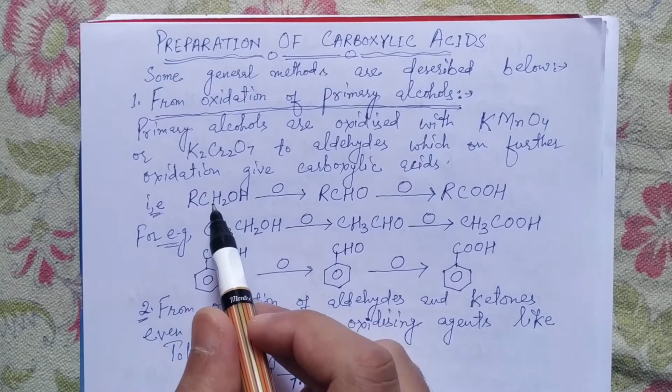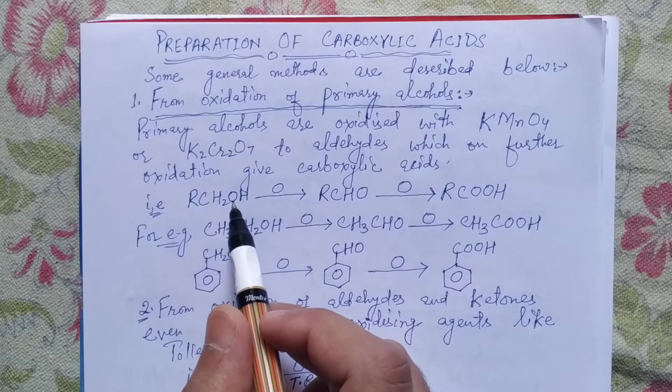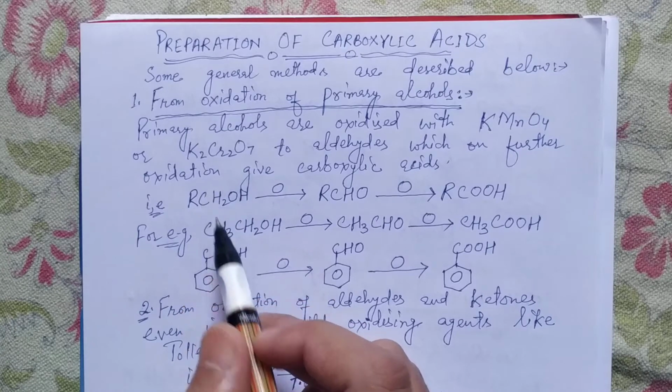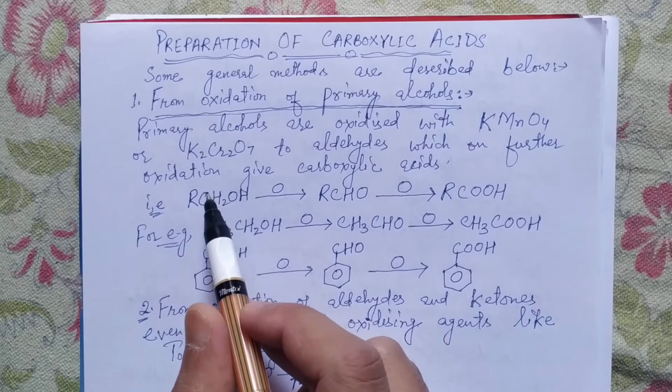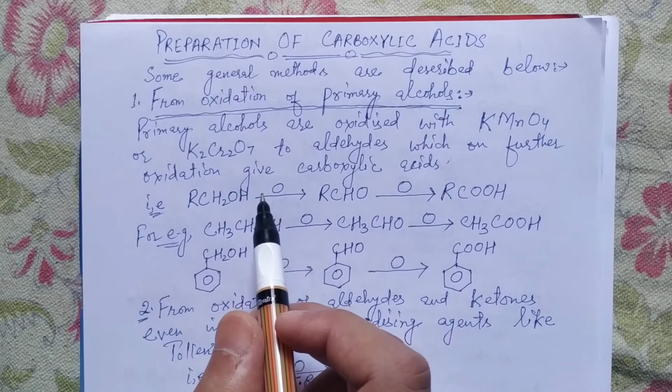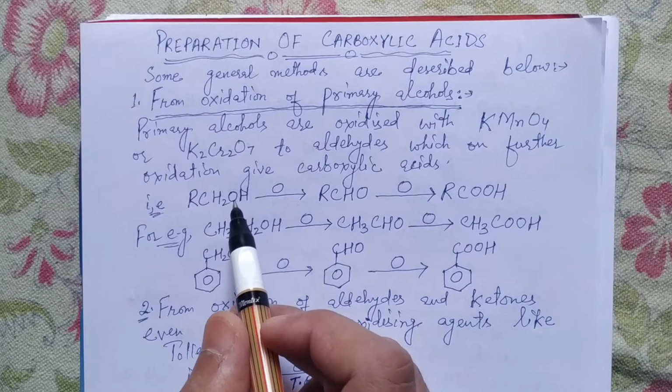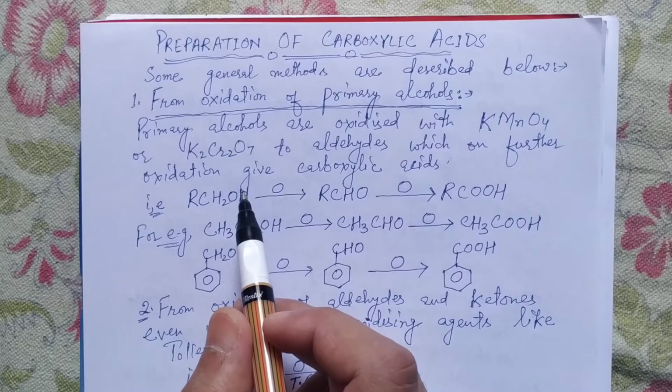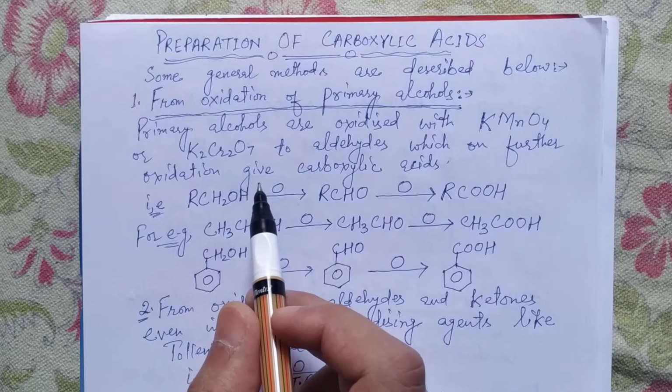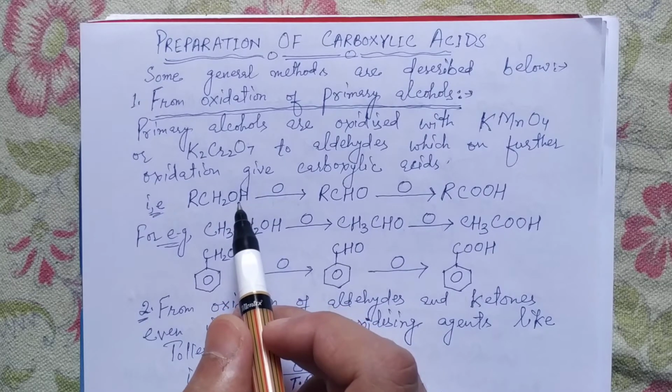In case the carbon bearing the hydroxyl group, that is the OH group, is connected with two alkyl or two aryl groups, that will be the case of secondary alcohol, and in case it is connected with three alkyl or aryl groups, that will be the case of tertiary alcohol.